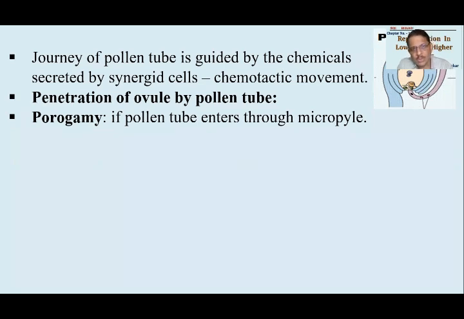There are three ways. Okay, number one is, as it is shown over here, porogamy. What is porogamy? Pore का मतलब होता है aperture. See, there is a small aperture left. This is called as micropyle. So pollen tube will come very close to micropyle and will try to enter into the micropyle. That will be called as porogamy type of event.